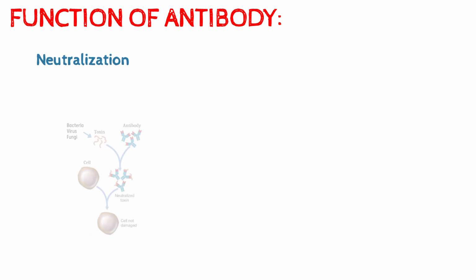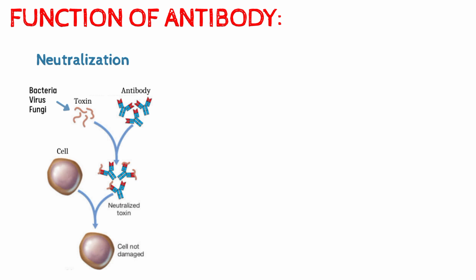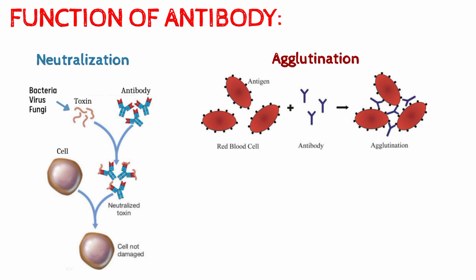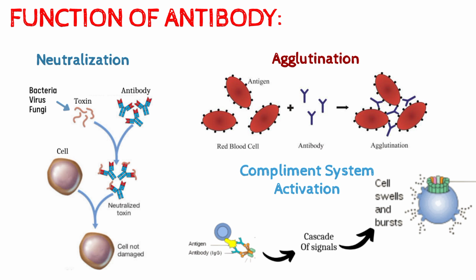Antibodies neutralize the pathogenic effect of bacteria and viruses by binding to the antigen present on their surface. Agglutination, in which antibodies make clusters with the blood cells. This phenomenon is used to check the blood group of a person before blood transfusion. Activate the complement immune system to destroy the foreign cells either by bursting the cell or by attracting phagocytes to ingest them.